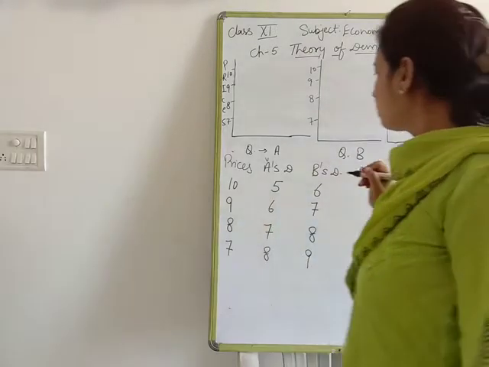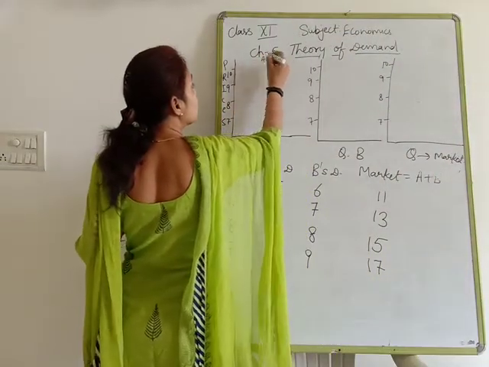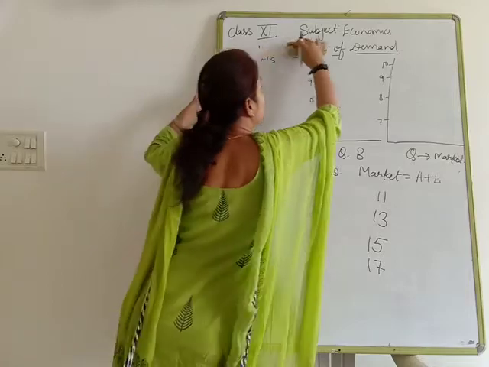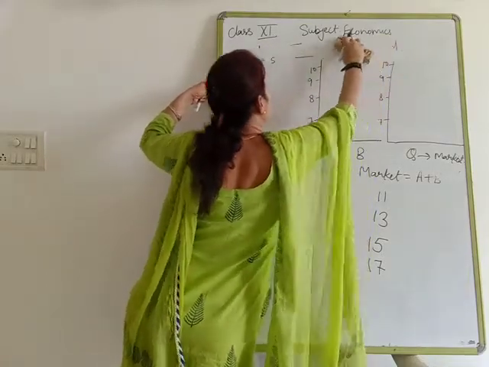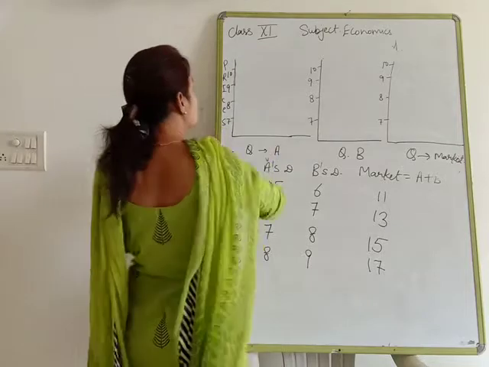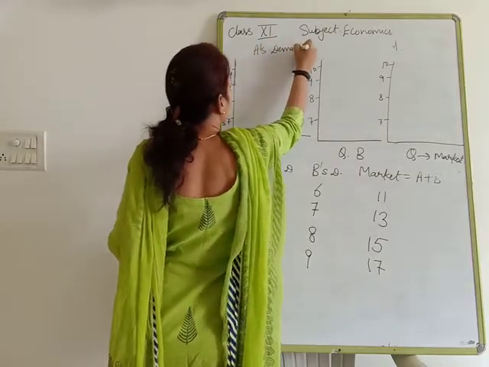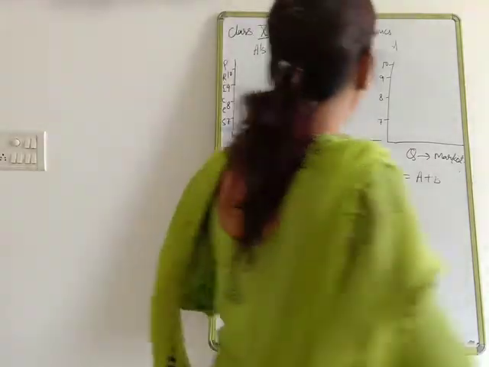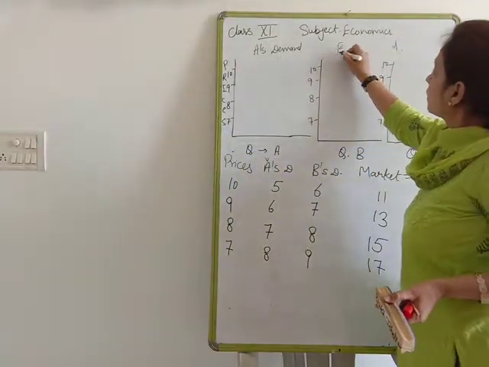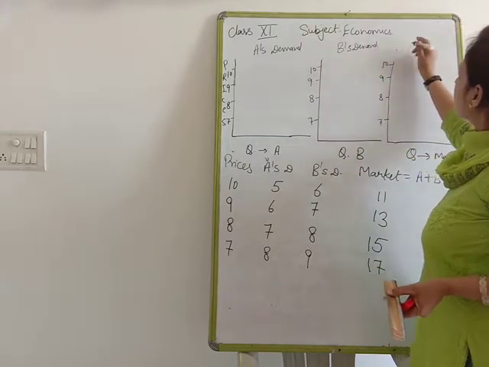It shows A's demand. Here it shows B's demand and market demand.